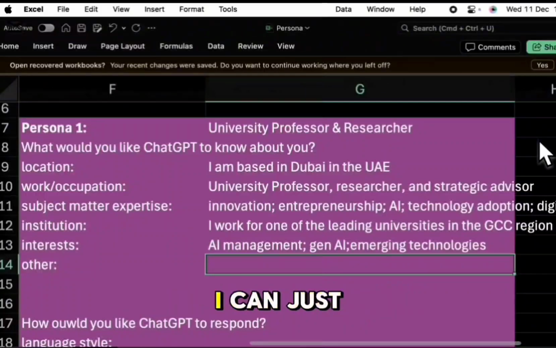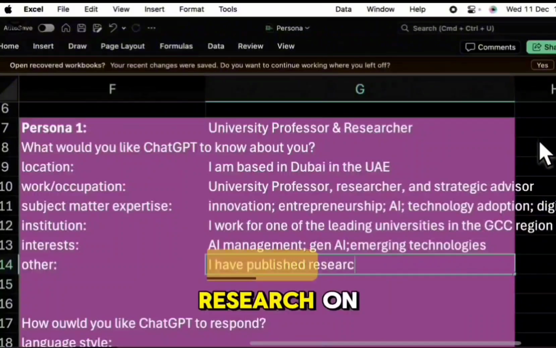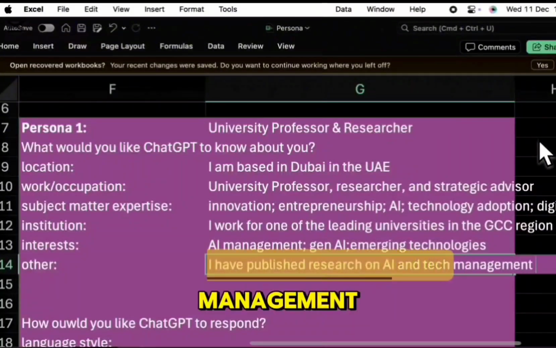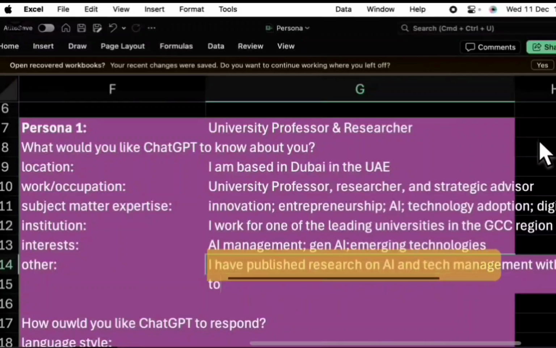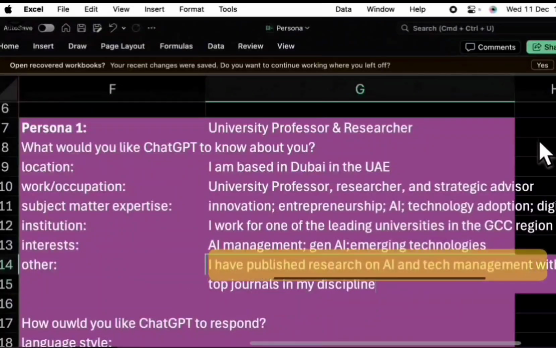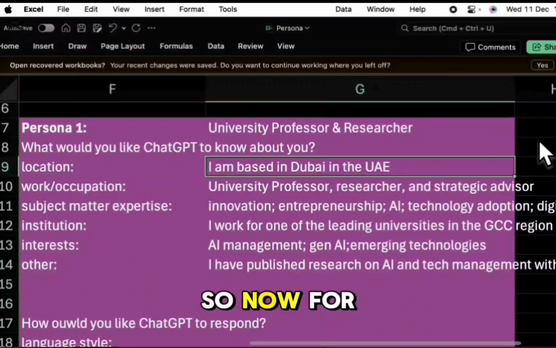Here, for example, I can just specify that I have published research on AI, tech, and management within top journals in my discipline. Perfect. That sounds pretty good. So now the persona is designed perfectly for ChatGPT to understand.